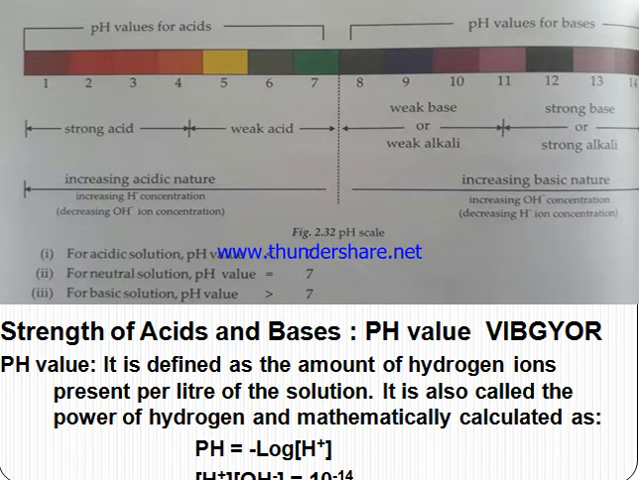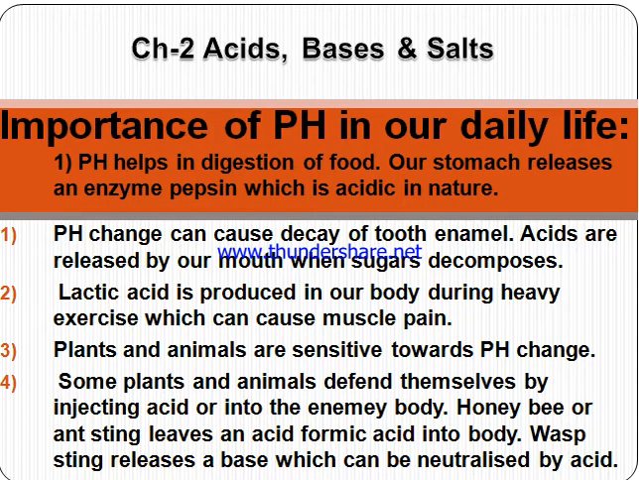Next is the strength, known as the pH value, that is power of hydrogen ions. It is defined as the amount of hydrogen ions present per liter of the solution. Okay, so the formula of pH is minus log of concentration of H plus ions. And remember that the product of concentration of H plus ions and concentration of OH minus ions is always 10 to the power minus 14.